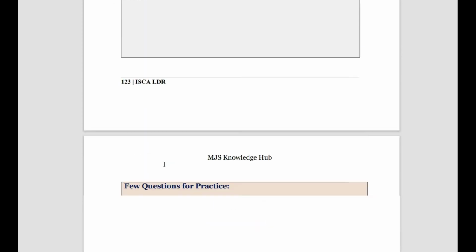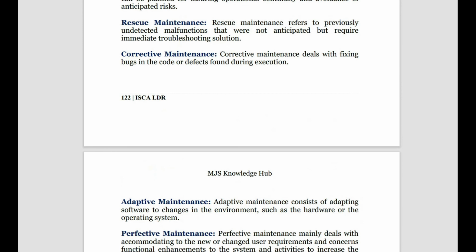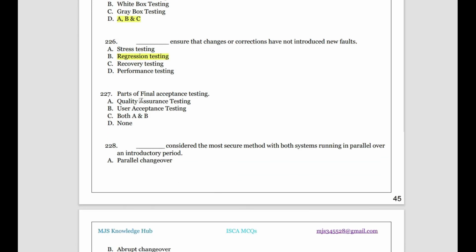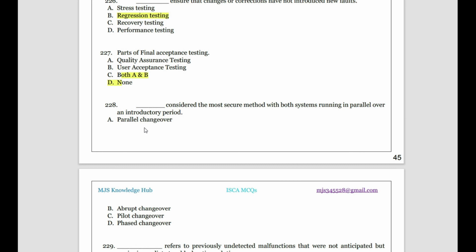So this is the entire revision for chapter 5. Let us complete the MCQ. Techniques in dynamic testing: we have black box, white box, and gray box. Perfect. Then we have dash ensures that changes or corrections have not introduced new faults. New faults are not introduced, so that's why we do regression testing. Parts of final acceptance testing: we have both quality assurance and user acceptance testing. Then dash is considered the most secure method, with both systems running in parallel over the introductory period. Both systems are running equally, so it is parallel changeover.